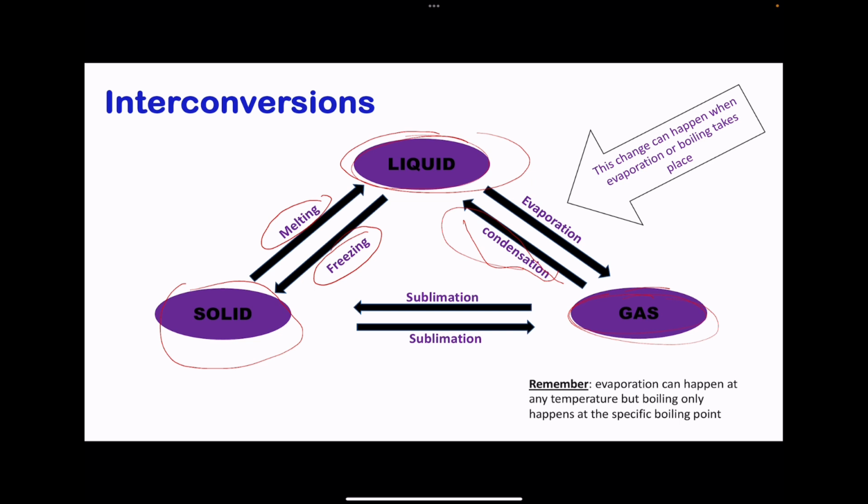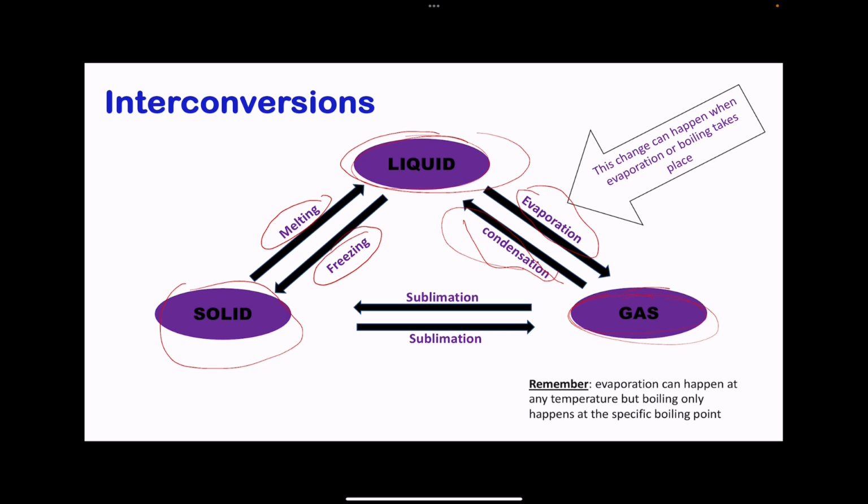Please remember, some students confuse evaporation and boiling. Evaporation can occur at any temperature, but boiling only occurs at the boiling point. For example, for water, water can evaporate even at 25 degrees, but the boiling process only takes place at 100 degrees if the water is pure.